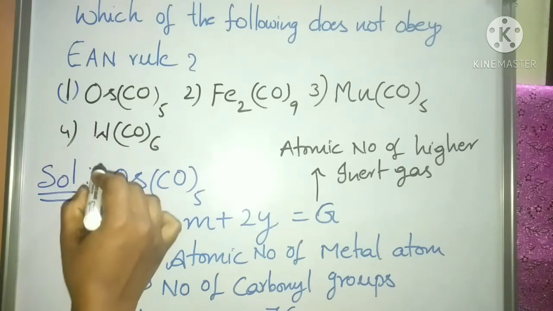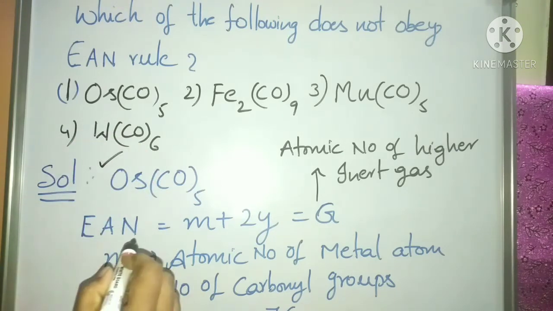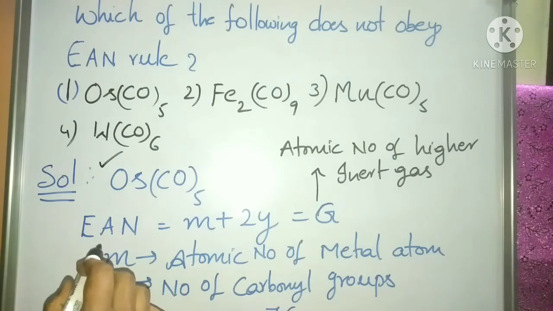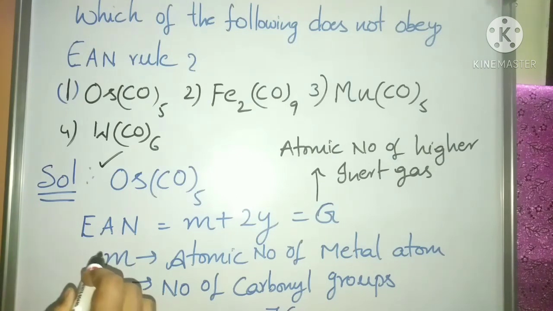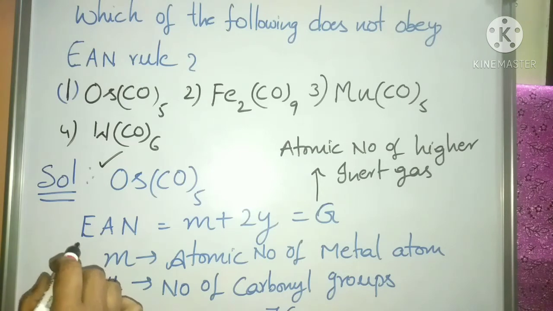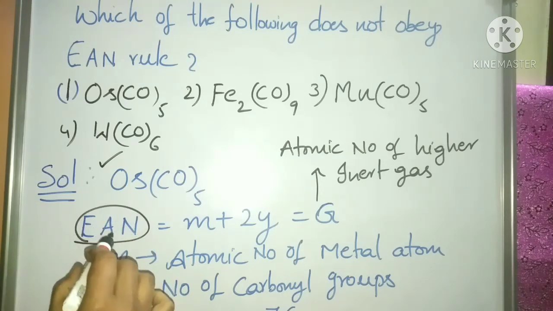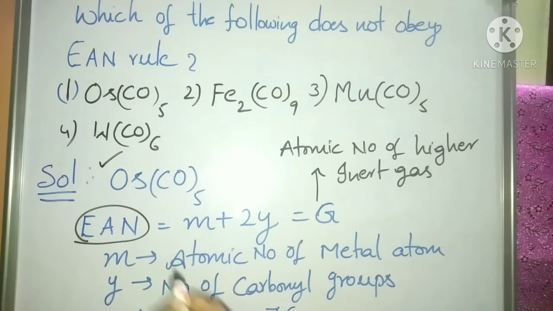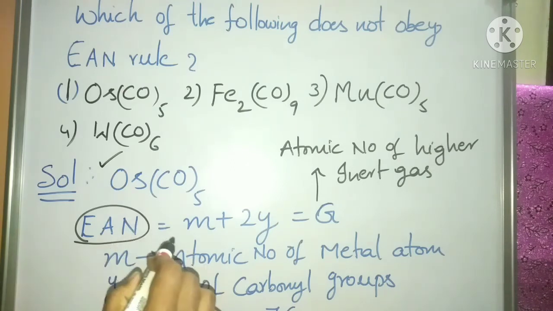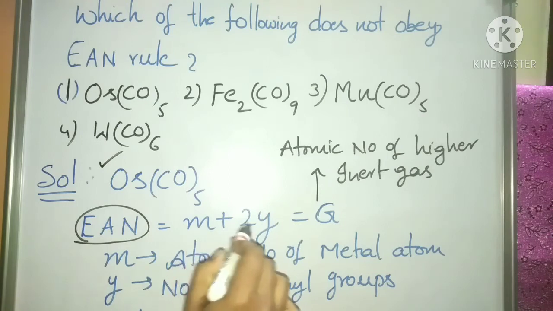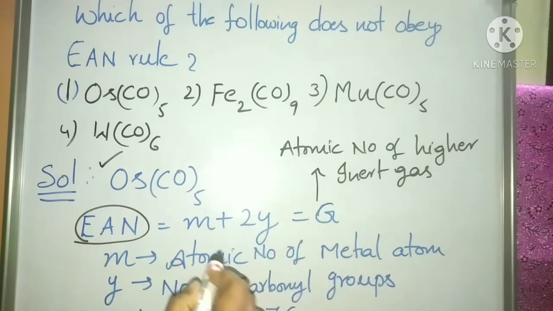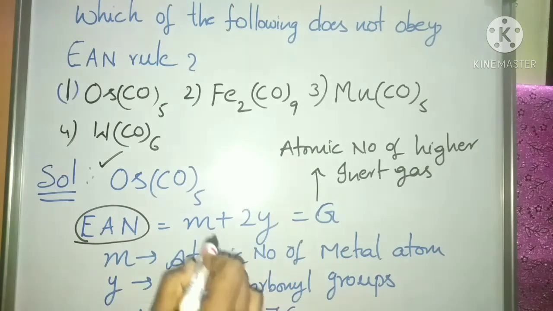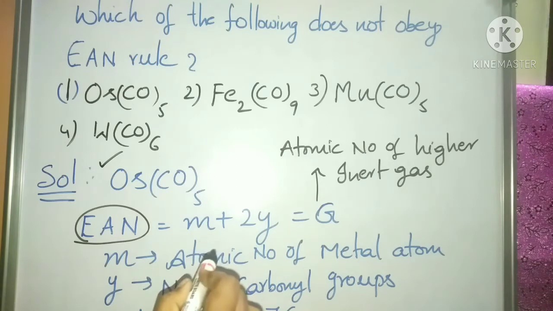First we take osmium carbonyl. Before that we have to know the formula to calculate EAN of an atom. EAN is the effective atomic number of the particular metal of that carbonyl. EAN for a monomeric carbonyl is given by M plus 2Y equal to G. This is the formula used to calculate EAN for monomeric carbonyls.